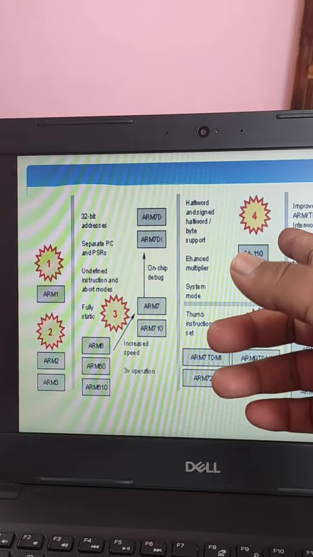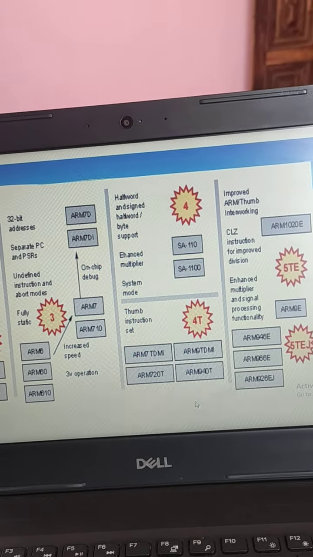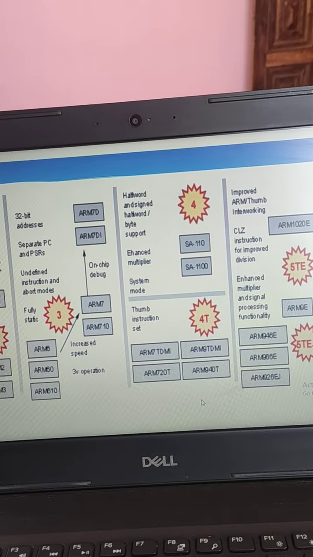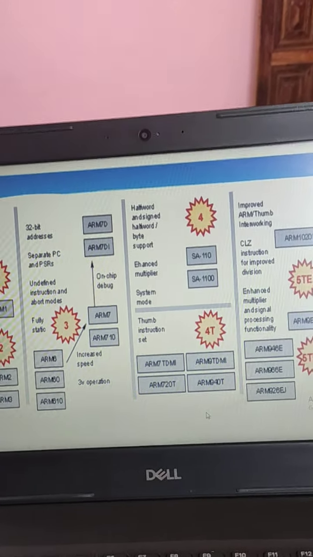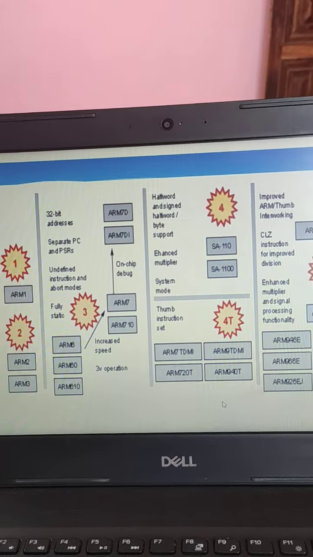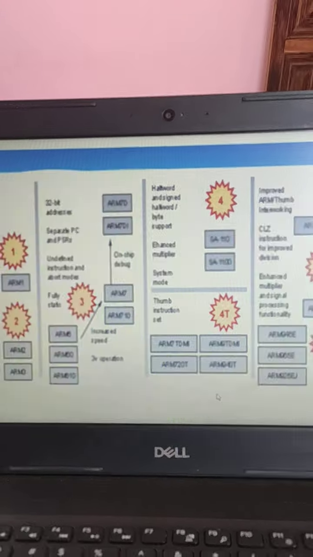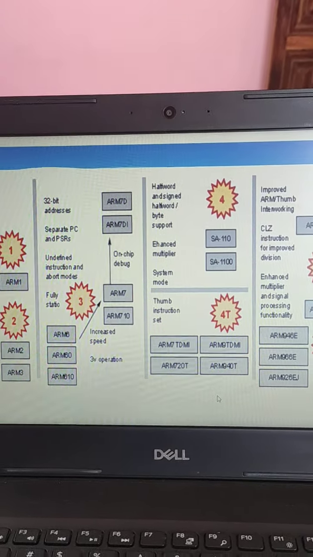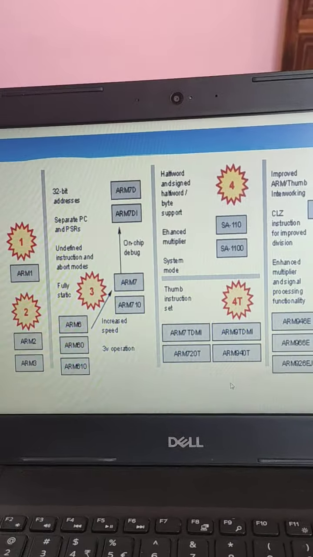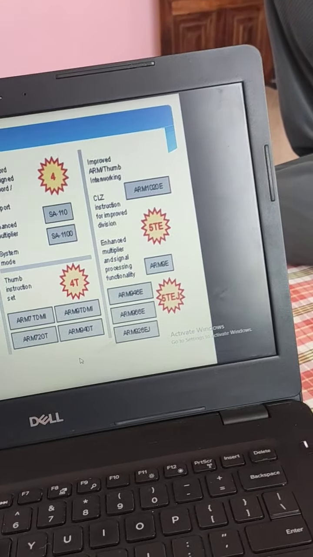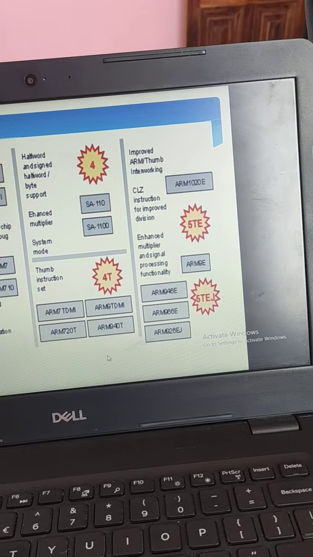These are nothing but again advanced versions, that is half word and sign half word byte support, then enhanced multiplier, system mode, Thumb instruction mode. These are the different features of ARM: 32-bit address space, separate PCs and PSRs, then fully static operation, increased speed of operation, on-chip debug facility available, then enhanced multiplier, then half word and sign half word byte support, then Thumb instruction set, then improved ARM Thumb interworking, then CLZ instruction for improved division.